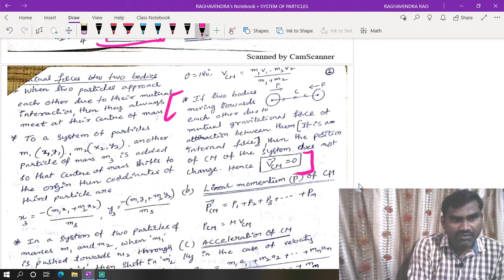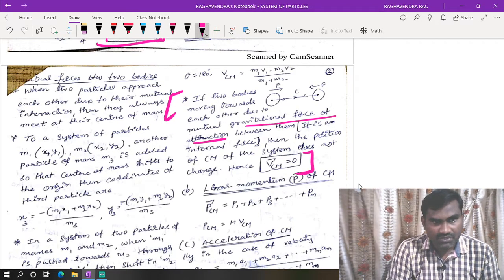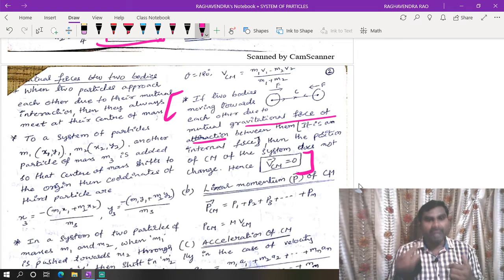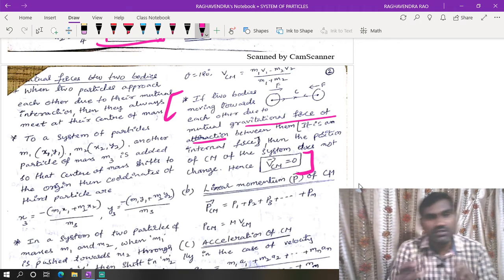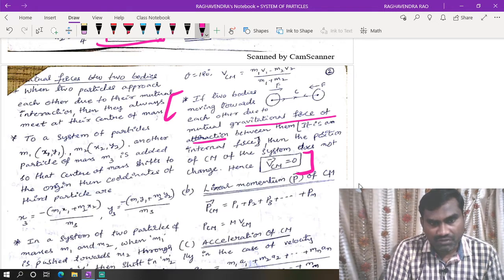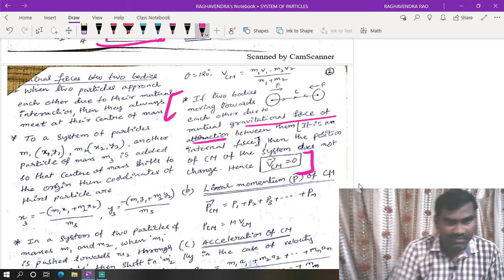If two bodies are moving towards each other due to mutual gravitational force of attraction between them. So what is the gravitational force? Gravitational force will be present everywhere in the universe. In between two bodies, at any place there will be a gravitational force. So because of that, there is no change in center of mass. That is the point we have to note.